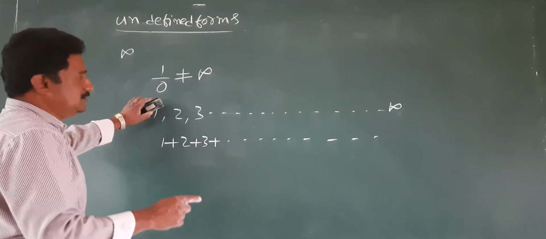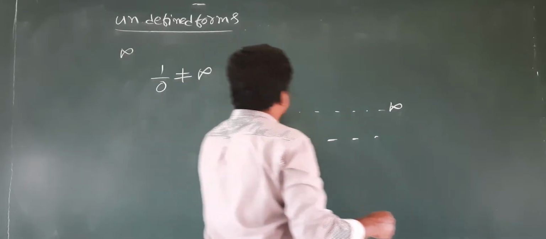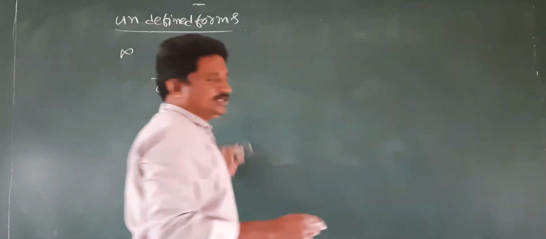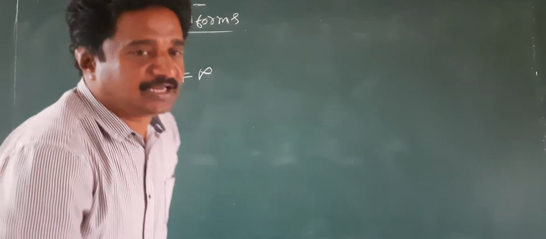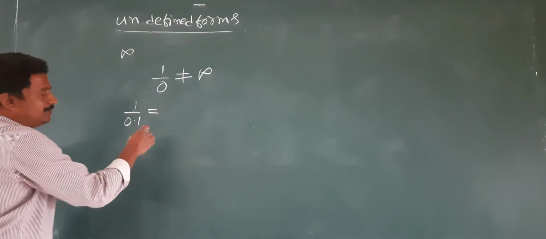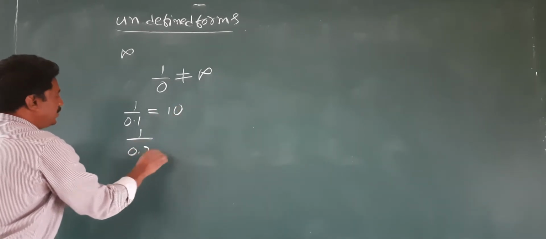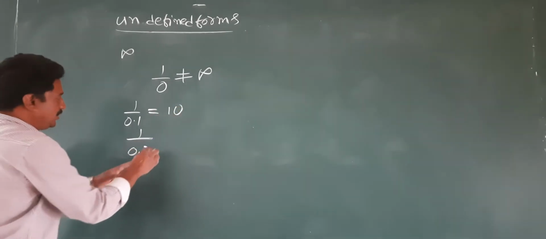Now look at this, students. 1 by 0 is equal to infinity. Why is 1 by 0 not equal to infinity? I will explain that. 1 by 0.1 is 10. 1 by 0.2.